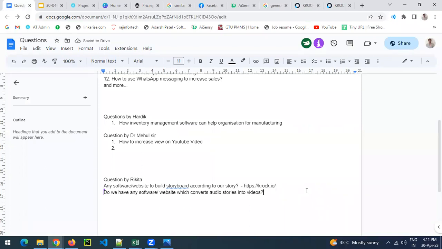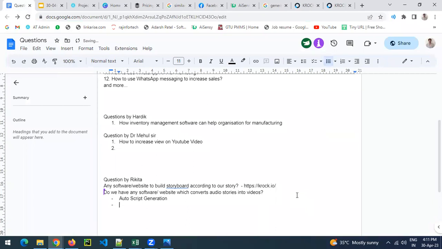Do we have any software or website which converts an audio story into a video? Yes, that is available. Actually, many videos right now are built with 2 or 3 tools. One thing is auto script generation.